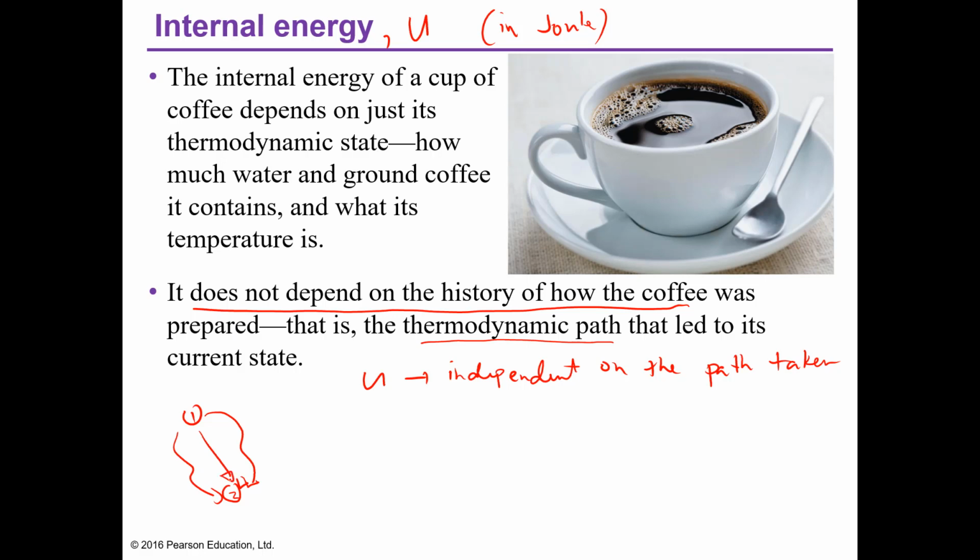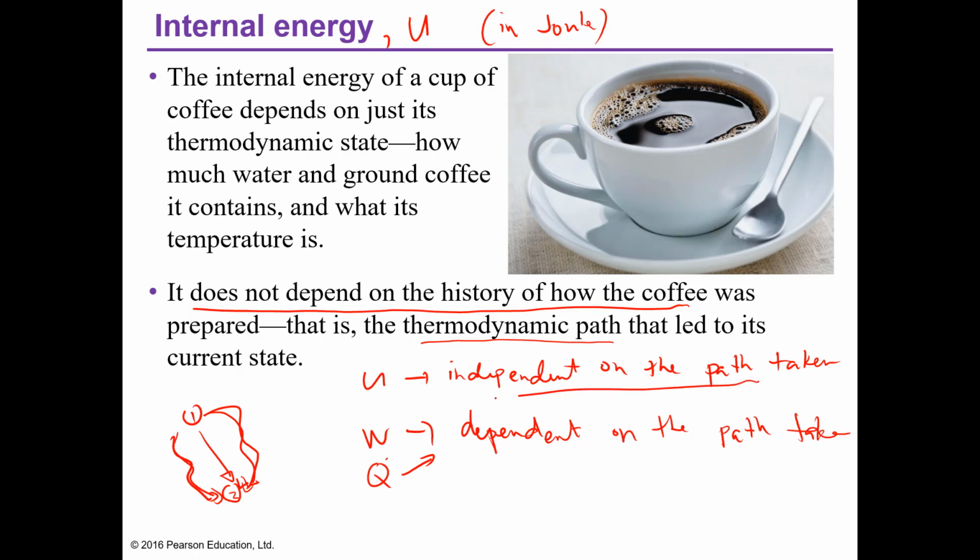Unlike work, work is dependent on the path. We discussed this last time. Work depends on which path you take from state 1 to state 2. Also the heat, your heat is dependent on the path taken. But take note, internal energy is independent of the thermodynamic path that you take, say from state 1 to state 2. Okay, so that's internal energy.